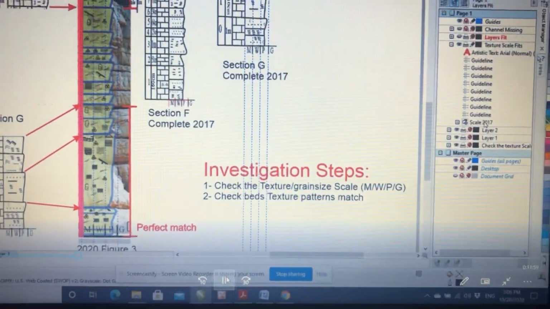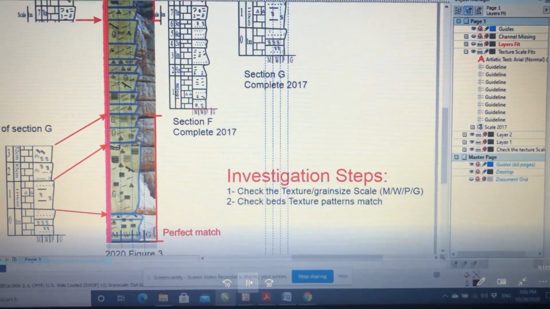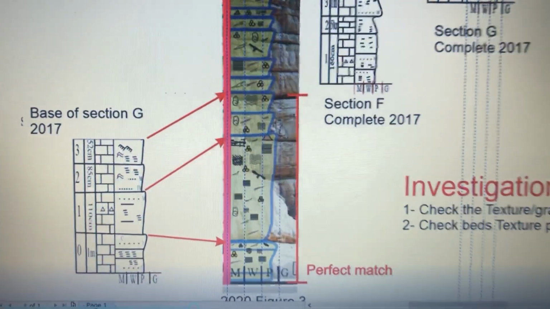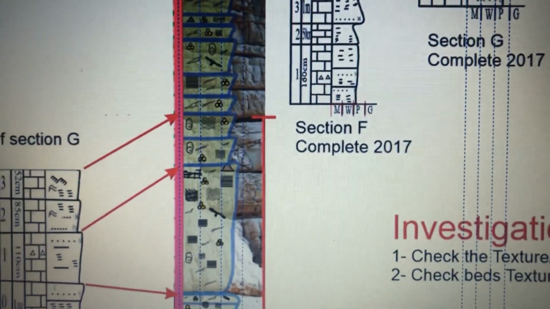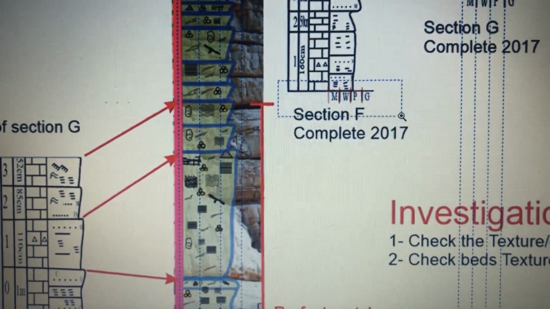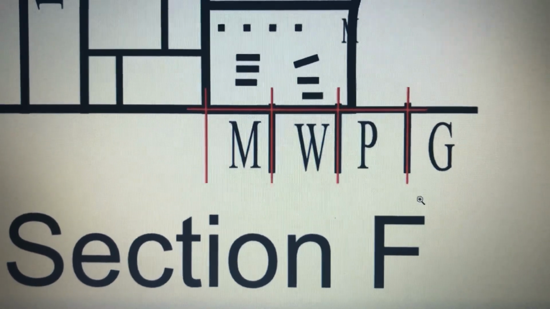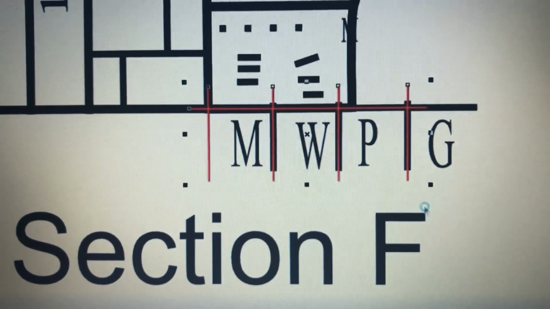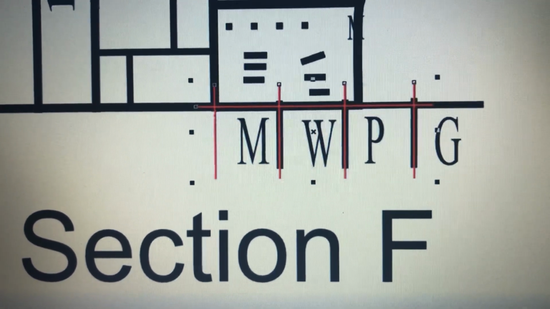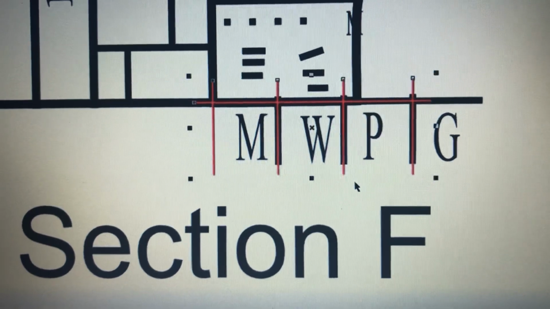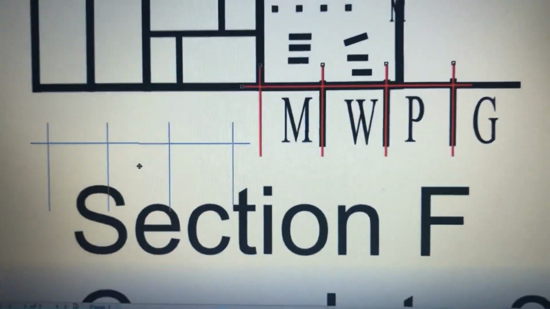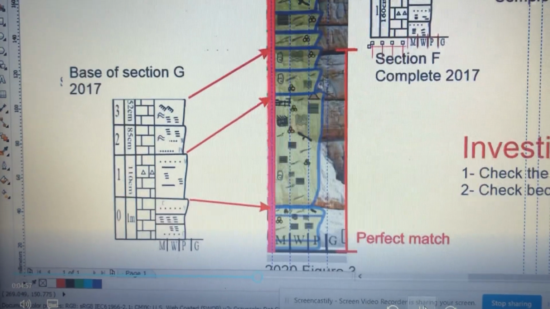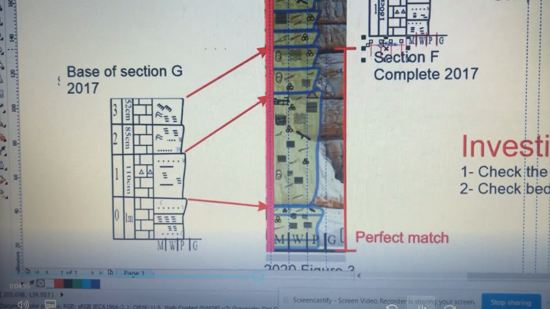So now, the first thing we're going to check is the texture scale. We're zooming into the texture scale for section F, which I already traced and marked in red. If there is a perfect match between the distances of mud, wacke, pack, grain, we take a copy of it and try to match it with the scale.